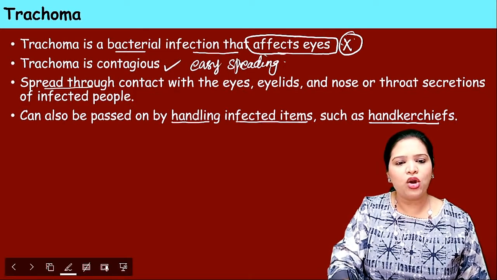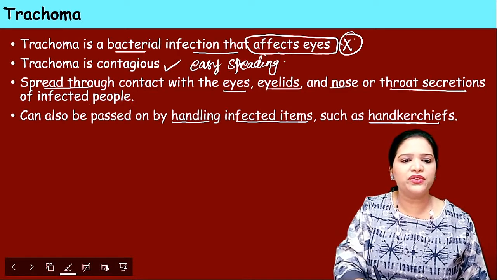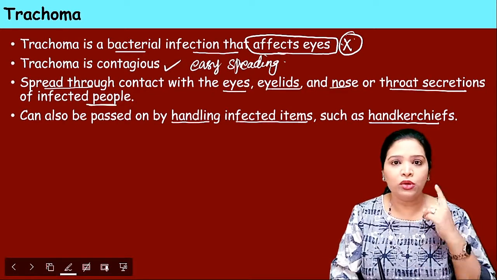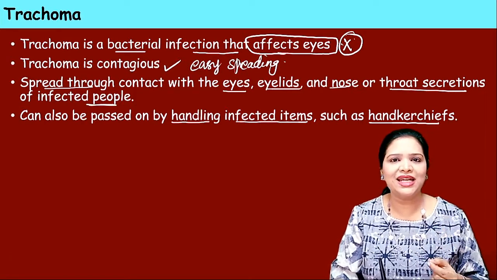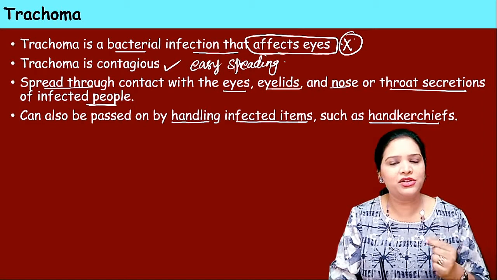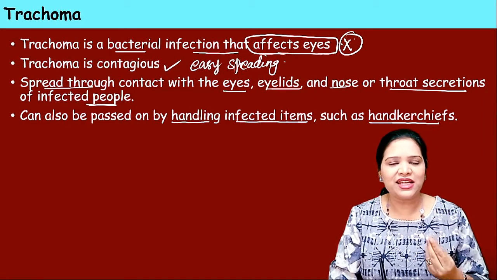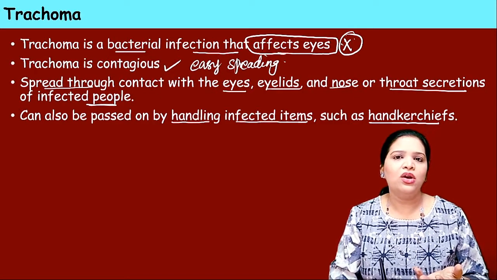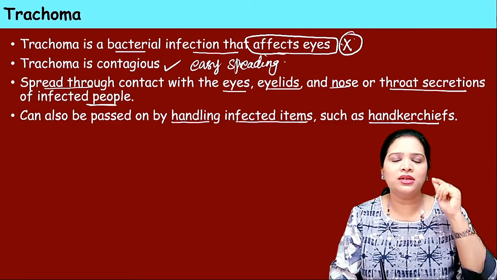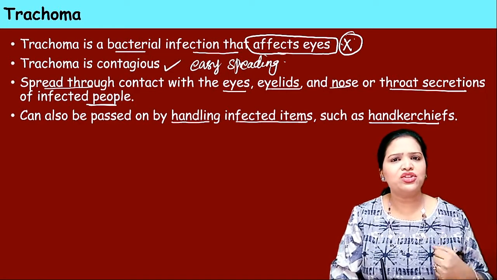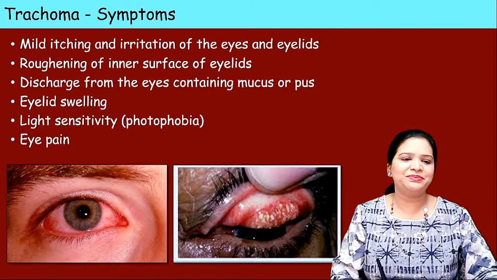Trachoma spreads through contact with the eyes, eyelids, nose, and throat secretions of infected people. Not only the eye, the nose and throat secretions of the person also contain this bacterium, Chlamydia trachomatis. Whenever they sneeze or cough, those secretions contain this organism. If you shake hands with that person and then put your hands on your eyes, you may get the infection. It spreads very fast from one person to another.